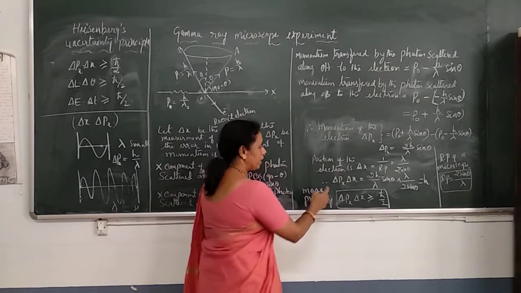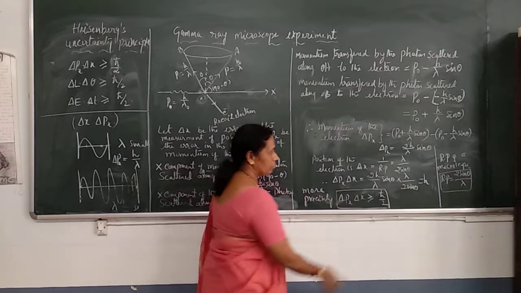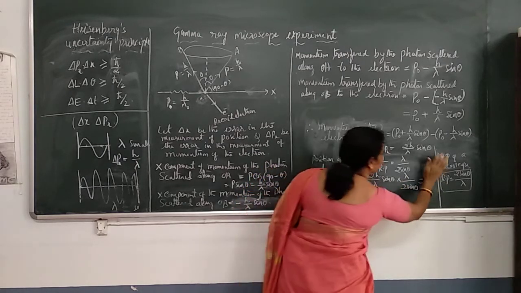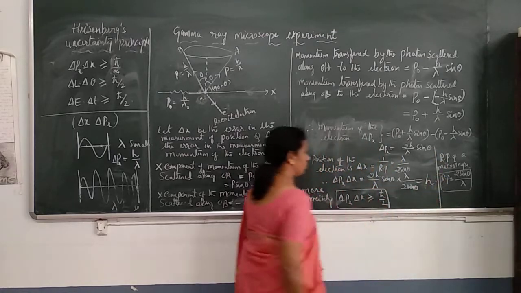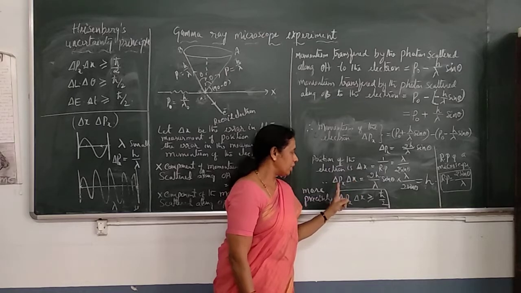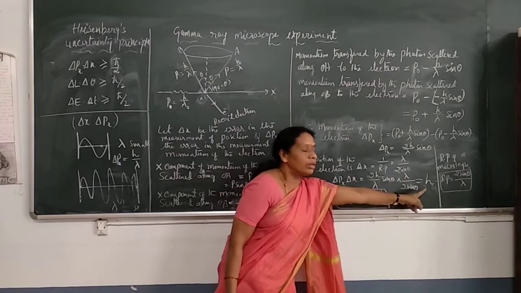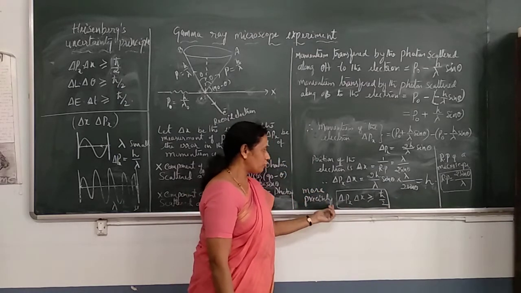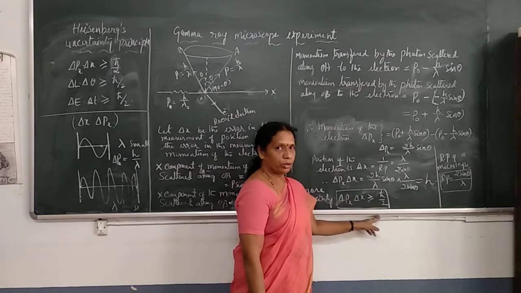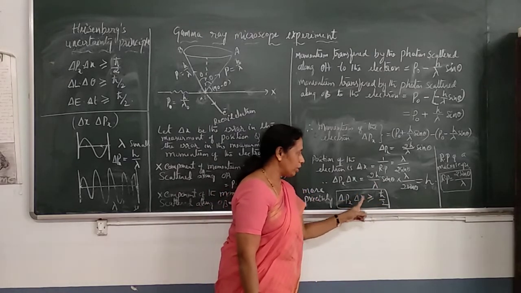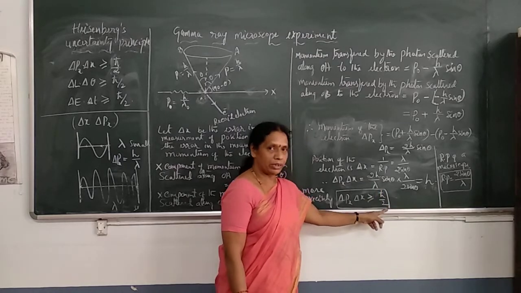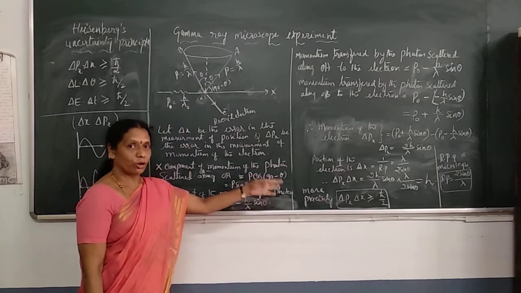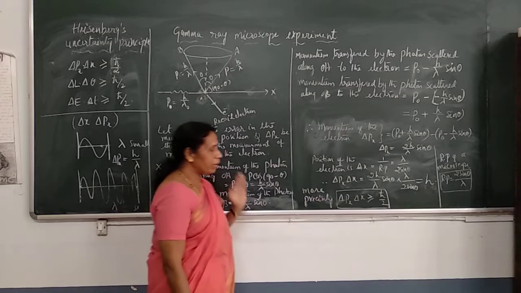Now find the product delta px into delta x. 2 sin theta cancels, lambda cancels, remaining is h. Thus the product of these two variables, delta px and delta x, from this experiment is obtained as h. More precisely, this value is approximated to h bar by 2; to be precise, the value should be greater than or equal to h bar by 2. Minimum is h bar by 2. This is how Heisenberg's uncertainty principle is derived experimentally using this gamma ray microscope experiment.